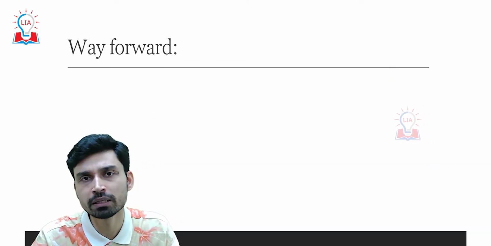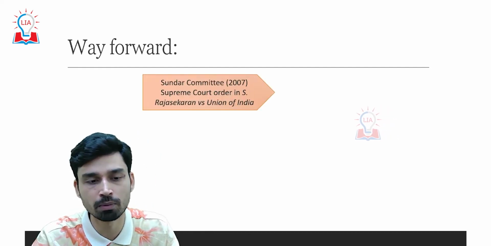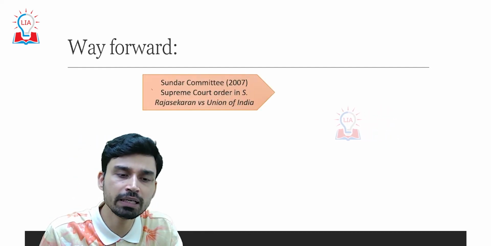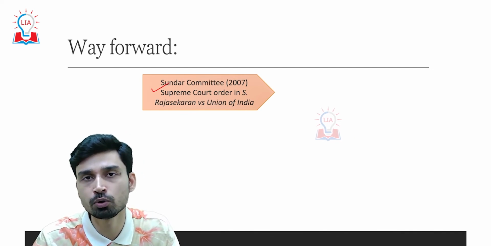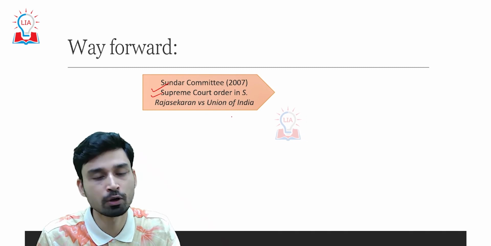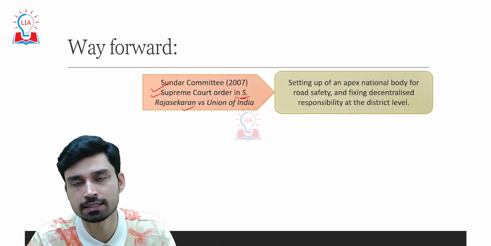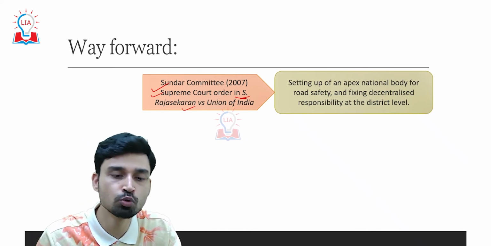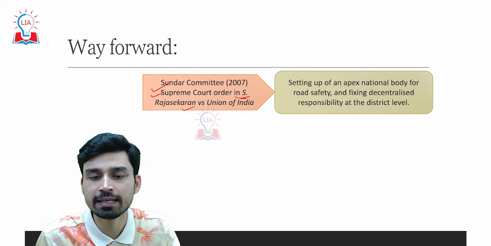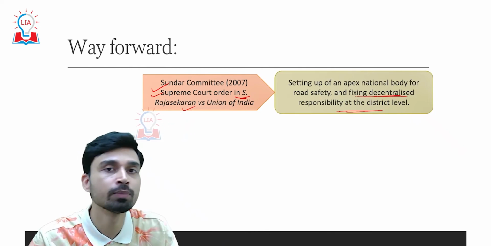So what should be the way forward, or what are the solutions to this persisting problem? First of all, the Sundar committee was set up to advise regarding road safety in 2007, and the Supreme Court has also given a very important order in the S. Rajsekharan versus Union of India case. The main outcome of the committee and the order was that they recommended setting up an apex national body for road safety and fixing decentralized responsibility at the district level.